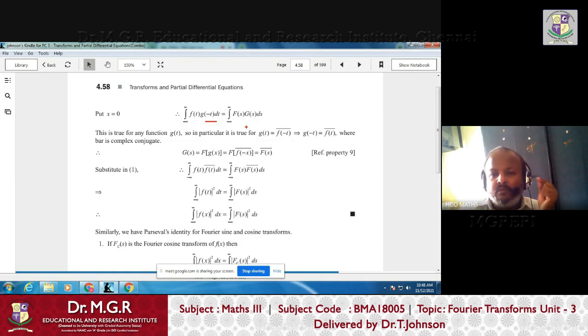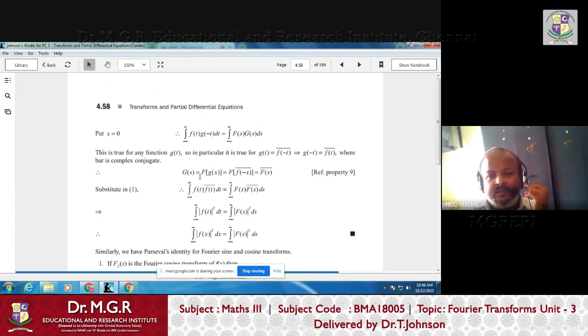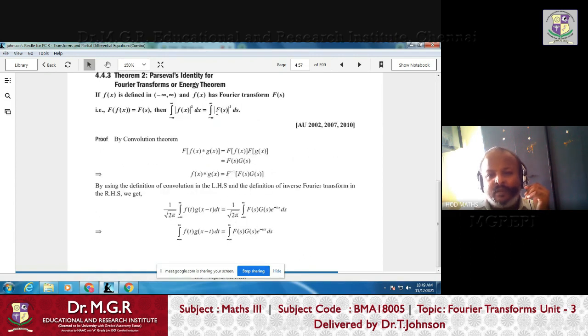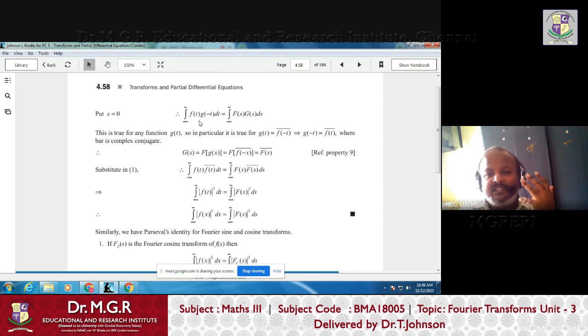Then the next thing, one more substitution we have to do, then we can prove the theorem, right? As you see in the theorem, there is only one f and one f of s. There is no g. So we have to assume something for g also, since by definition of convolution, f and g are any two functions. So we can define g in any manner. g can be anything. So here, for our convenience, we define g as f of minus t bar, or star.